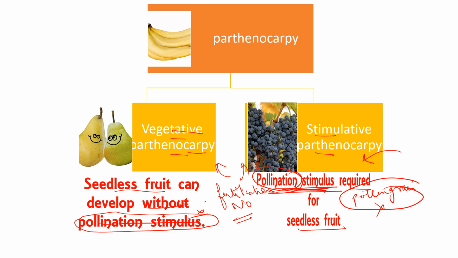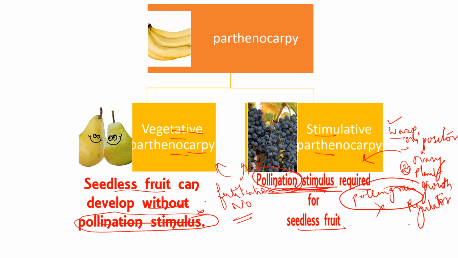The stimulus can be a wasp ovipositor that is inserted into the ovary, or it can be a plant growth regulator that is dropped on the plant. So these kinds of pollination stimulus are given to the stimulative Parthenocarpy plant, so that it can do fruit formation.